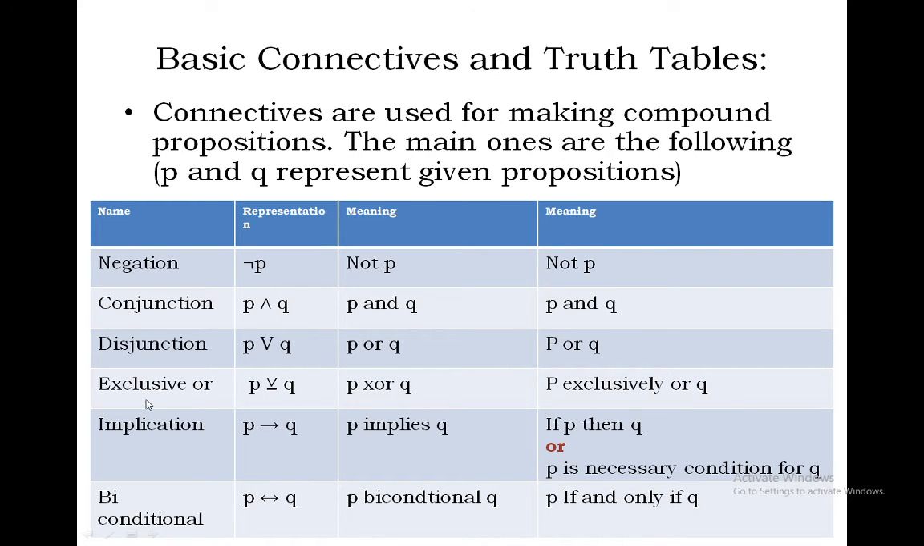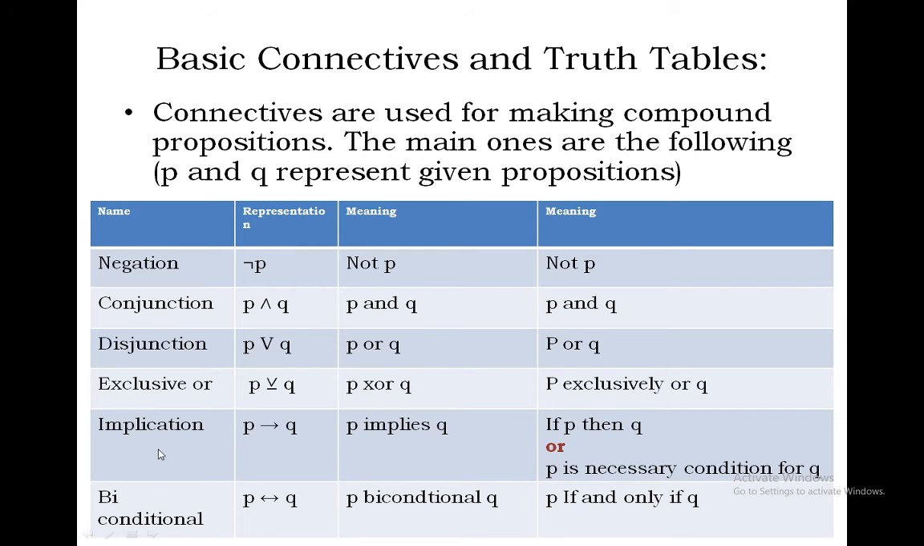Next we have exclusive OR, which we already studied. It is represented like this, P exclusive OR Q, meaning P XOR Q. So either the P value must be 1 or the Q value must be 1. Then only the exclusive OR value will be 1, and this complete connective value will be 1.